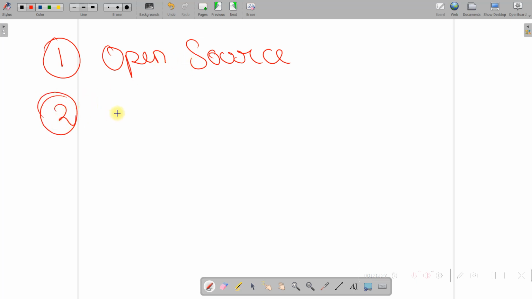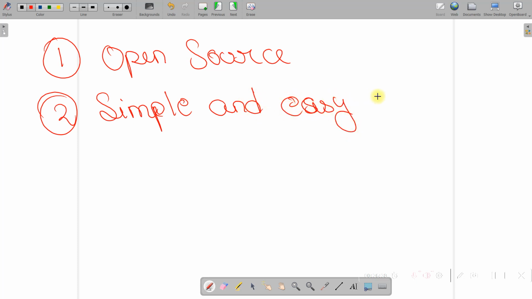Second, Python is simple and easy to learn. Why? Because Python is a high level language, and high level languages are written in English format, so we can say that Python is easy to learn and understand.